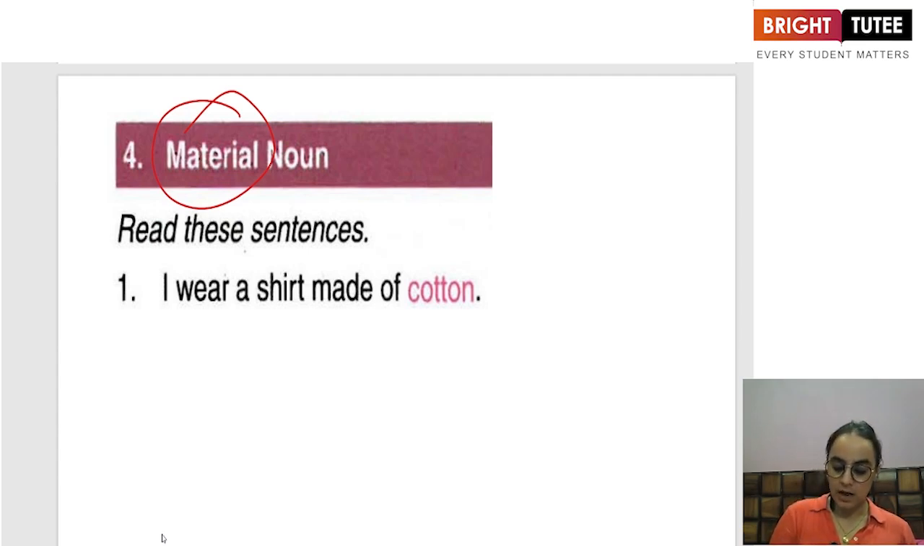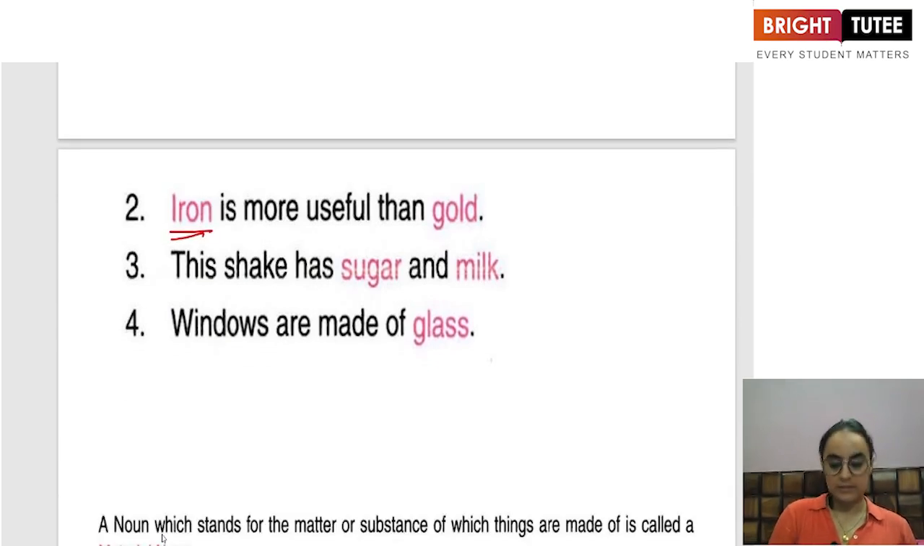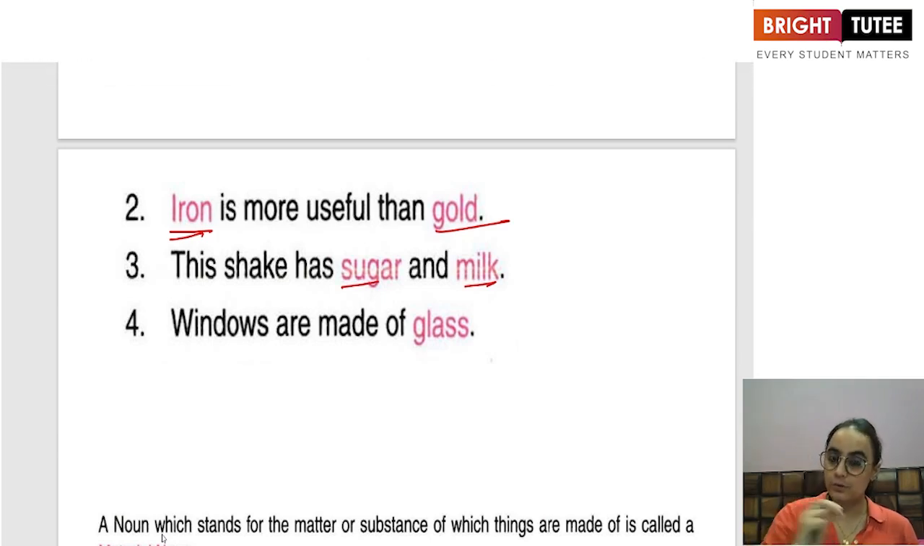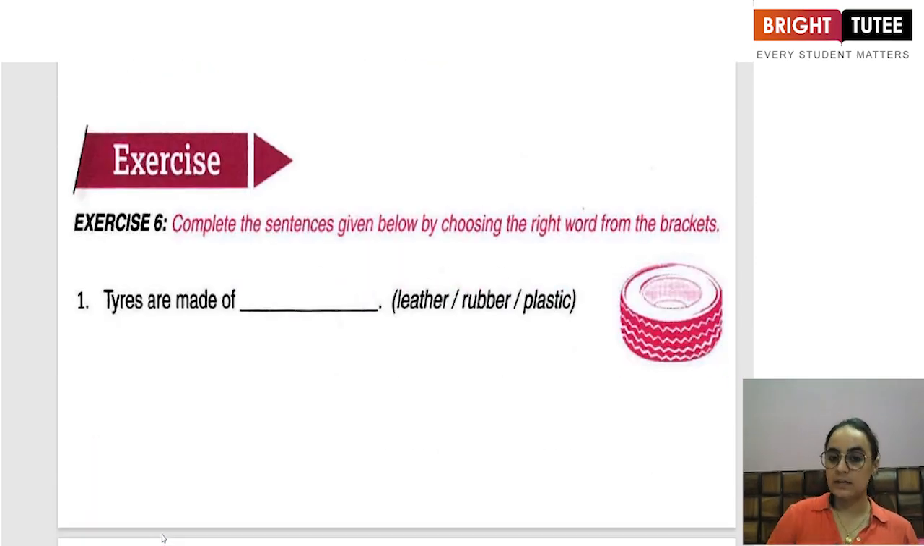For example, I wear a shirt made of cotton. So cotton is a material noun. Then we have iron, which is a material noun because it is further used to make things, and gold is also a material noun. The shake has sugar and milk. Again, these are material nouns because they are further used to make some things, right? Windows are made of glass. Again, glass is a material noun. So basically, when we talk about what substance or matter something is made of, we call that a material. Okay. Let us look at the exercise to understand it better.